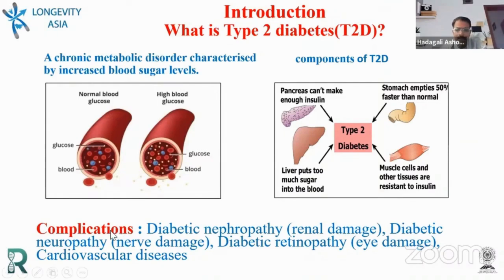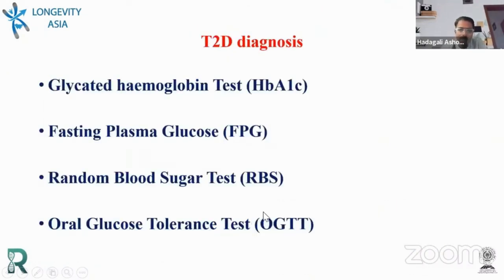Because if the glucose level is not controlled, it leads to various complications. It may lead to diabetic nephropathy, neuropathy or retinopathy, or cardiovascular or kidney disease. So how do we diagnose this disease?